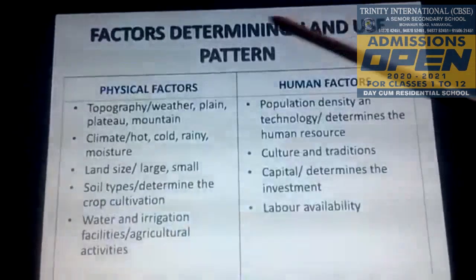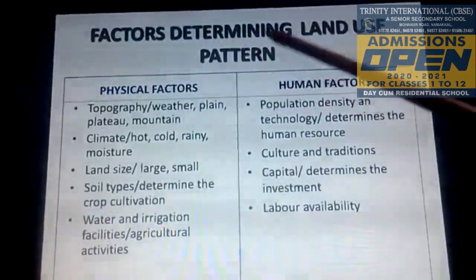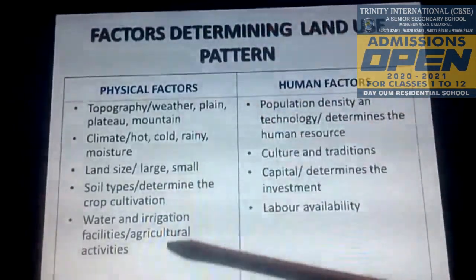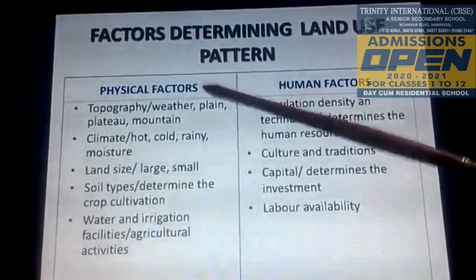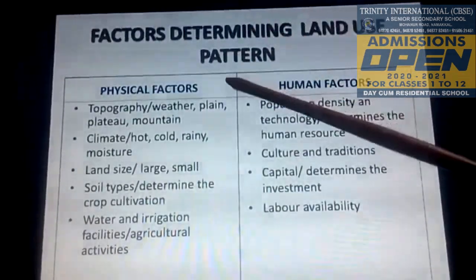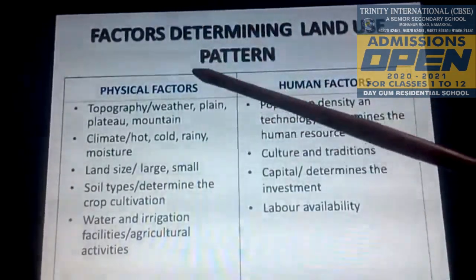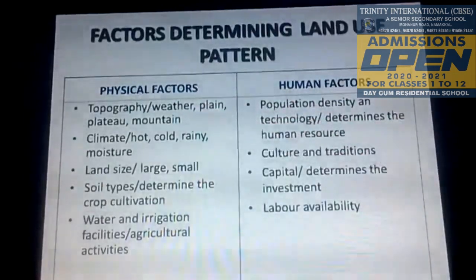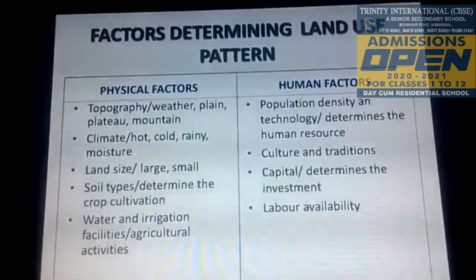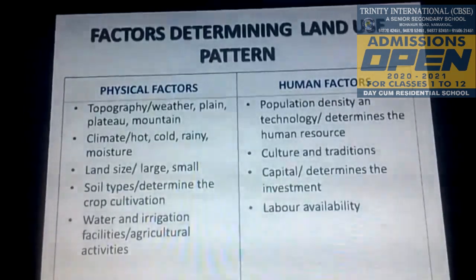Factors determine the land use pattern. There are 2 factors responsible for the land use pattern in India. What are they? They are physical factors and human factors. The physical factors are topography, which determines what economic activity we should adopt. For example, if the land is plain and fertile, then the land is utilized for agricultural activity. If the land is plateau with mineral deposits, then the land is used for mining activities.